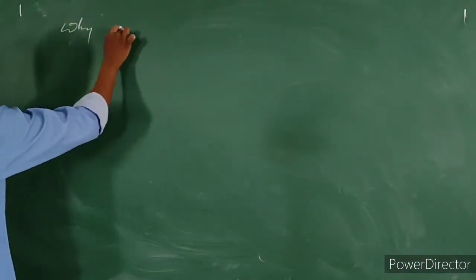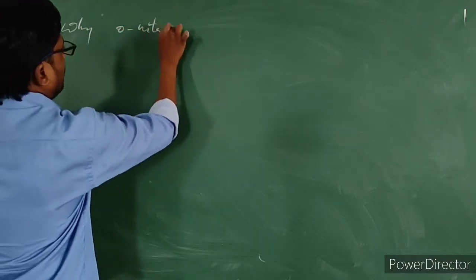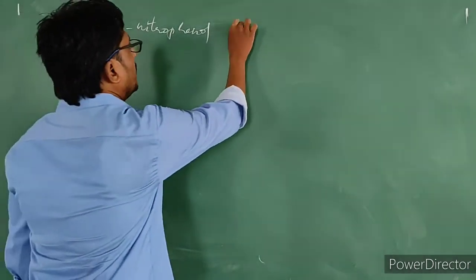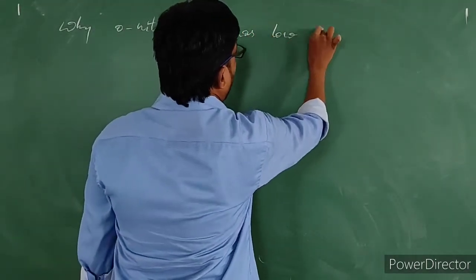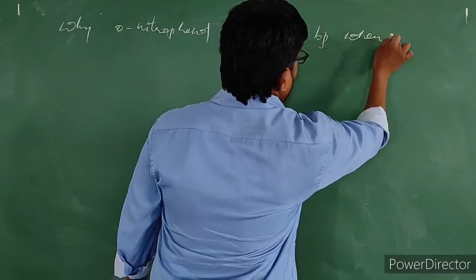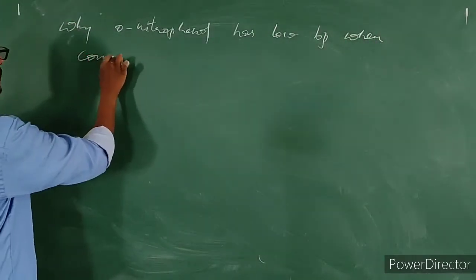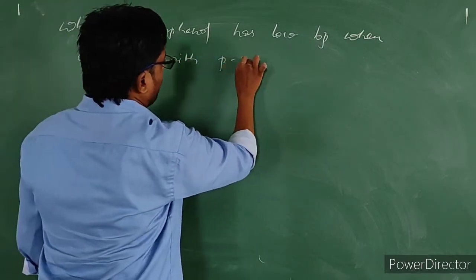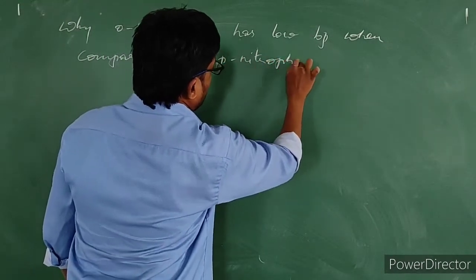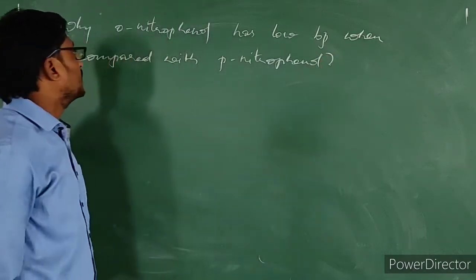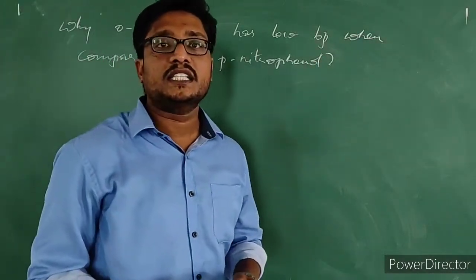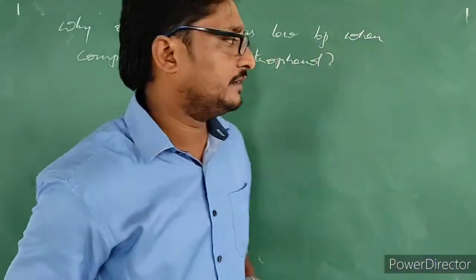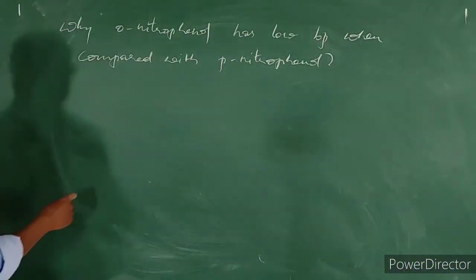The question is, why does orthonitrophenol have a low boiling point when compared with paranitrophenol? Simple thing, I will say the reason.